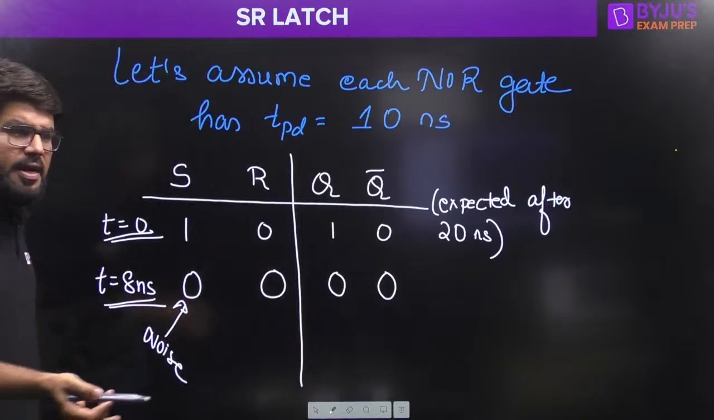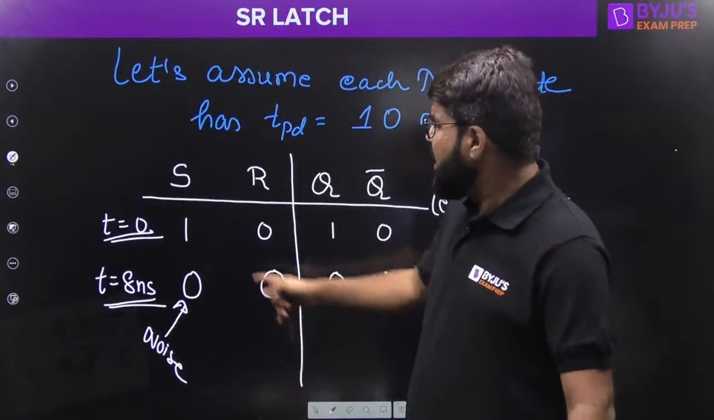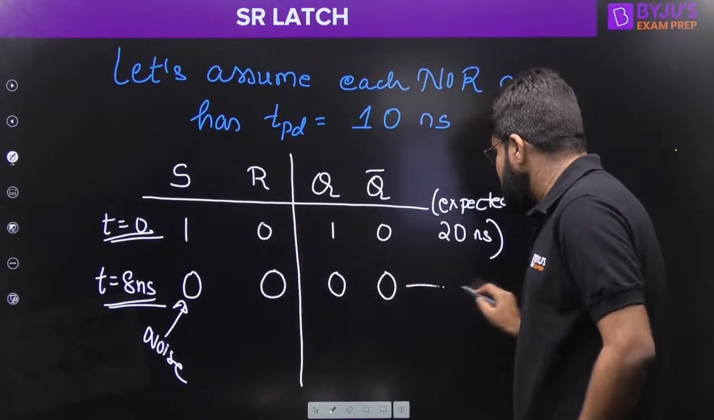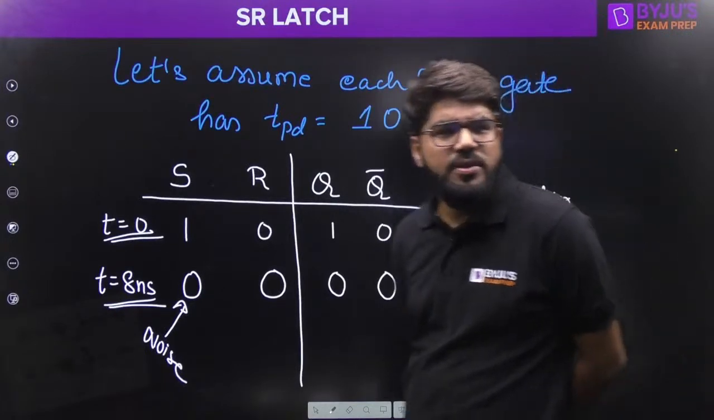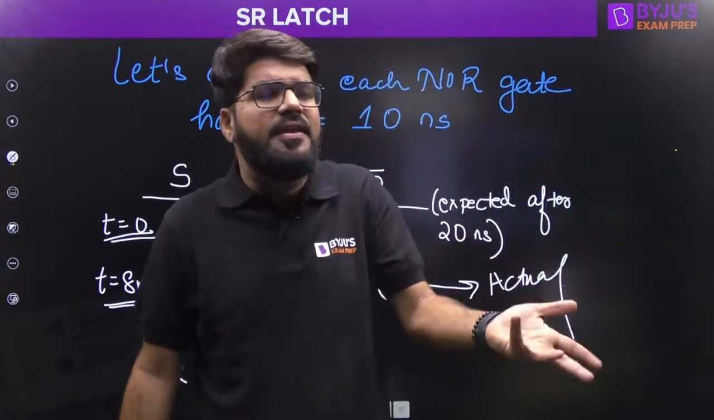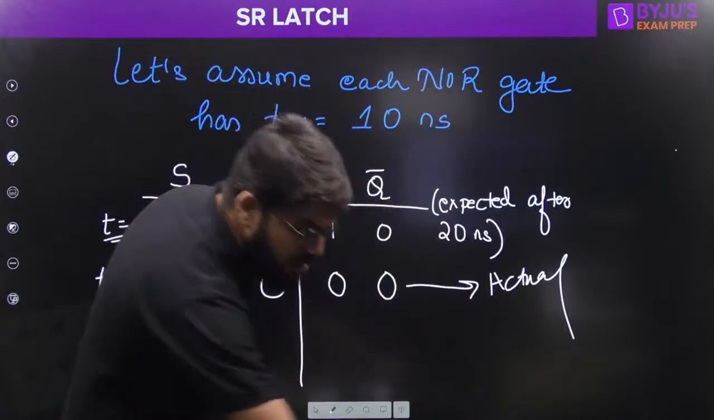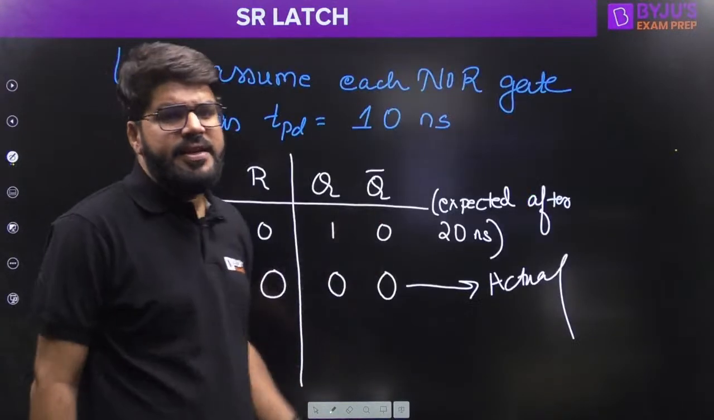You will only think that you made the input S equal to 1, R equal to 0, because you don't know noise has come, but the device is not set. This is what actually comes. So your intention of setting the device fails. You wanted to set the device, but it is still reset. It was initially reset, and it is still reset.